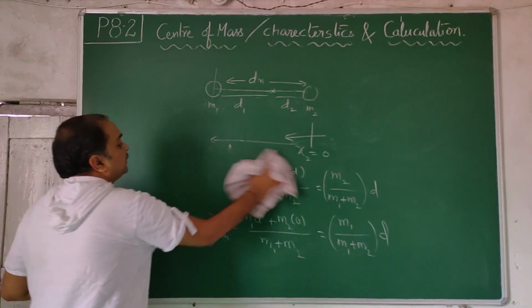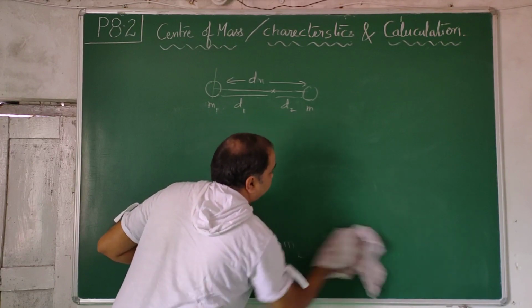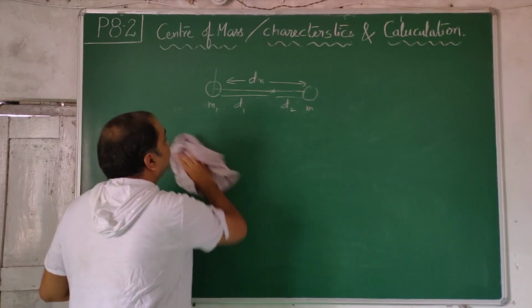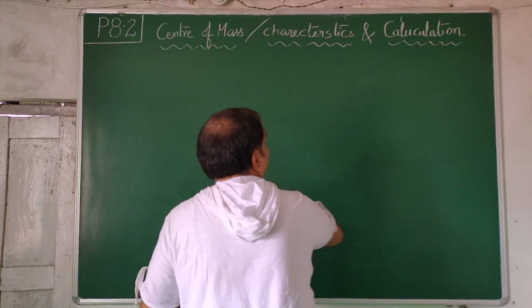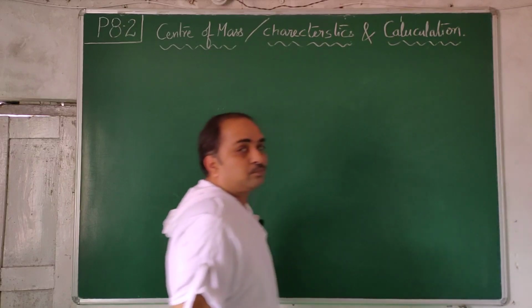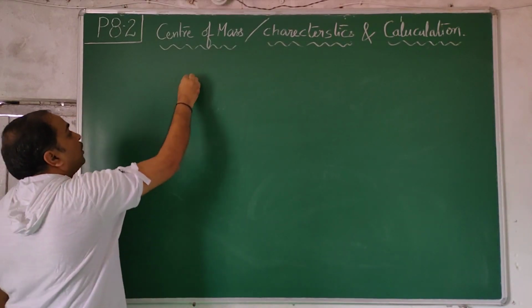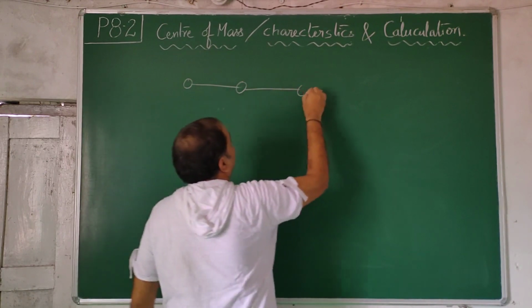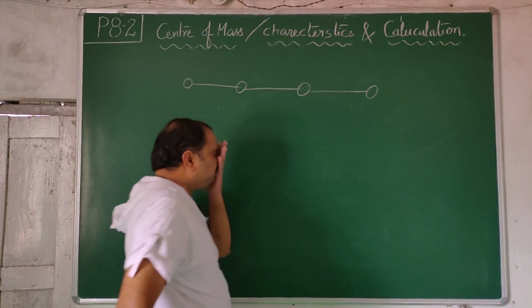Now let us extend this logic for more number of particles along a straight line. So 1 kg, 2 kg, 3 kg, 4 kg.